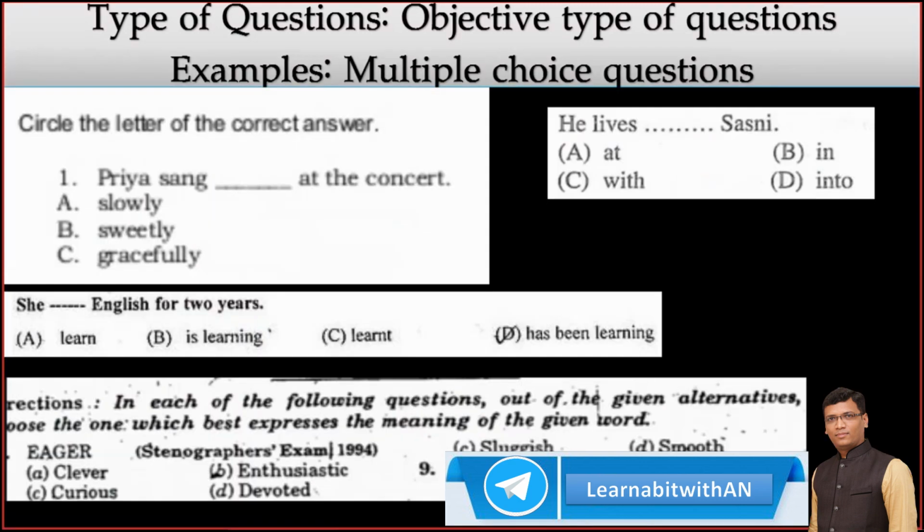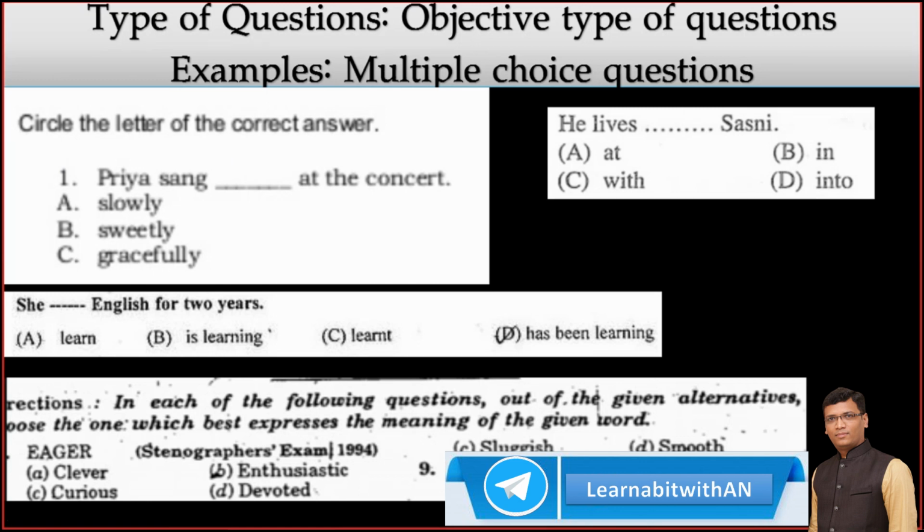Then this is the most famous objective type of question, that is multiple choice questions. We use the word MCQ. Circle the letter of the correct answer.